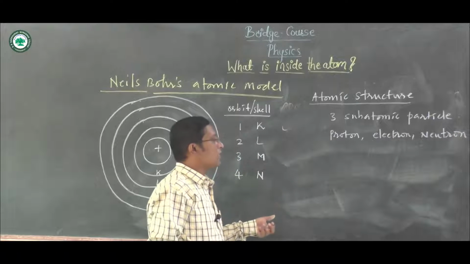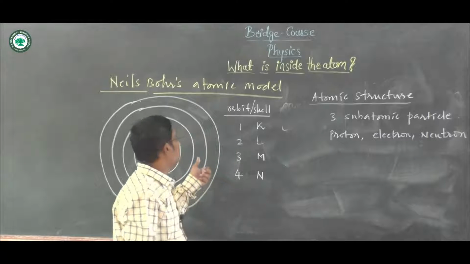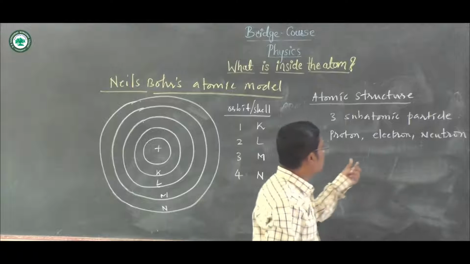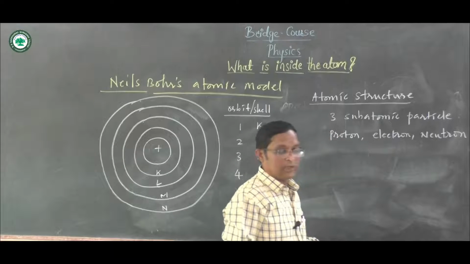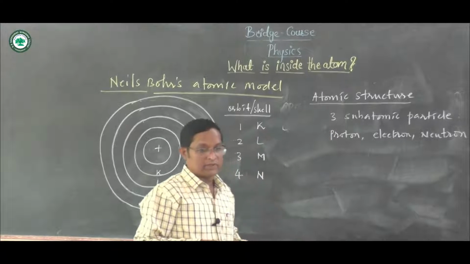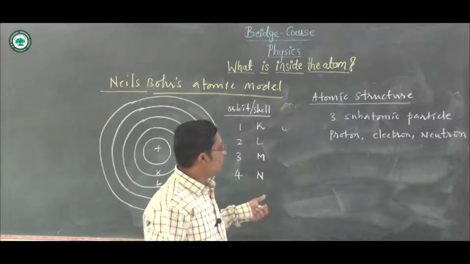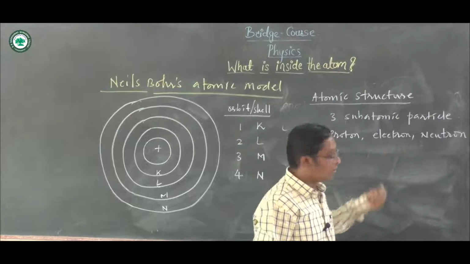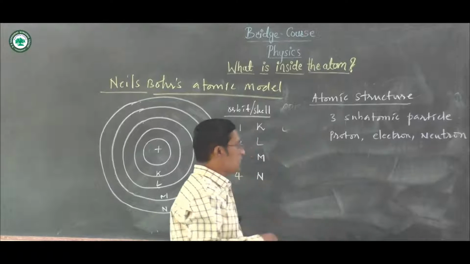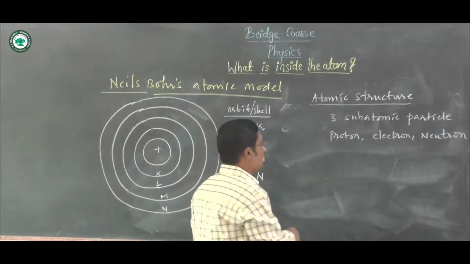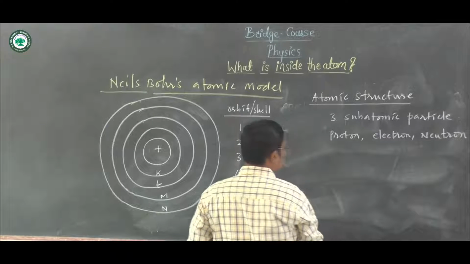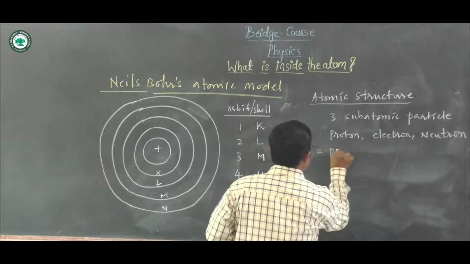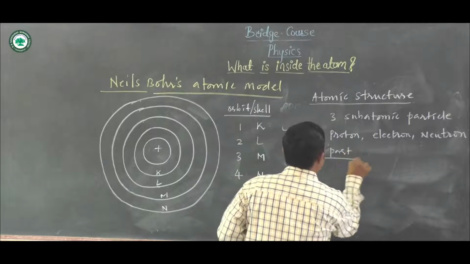These 3 subatomic particles are suggested by Niels Bohr in his atomic model. There are more than 30 subatomic particles, but these 3 are mainly important. He suggested there are 2 parts of the atom.